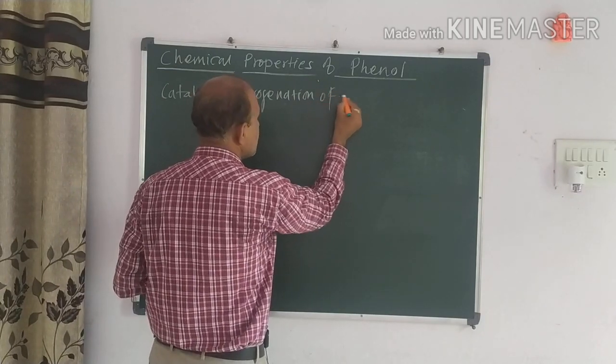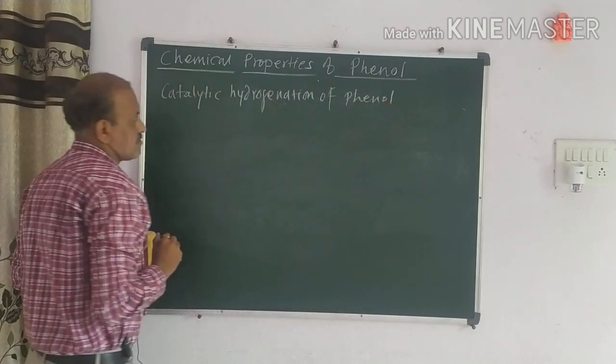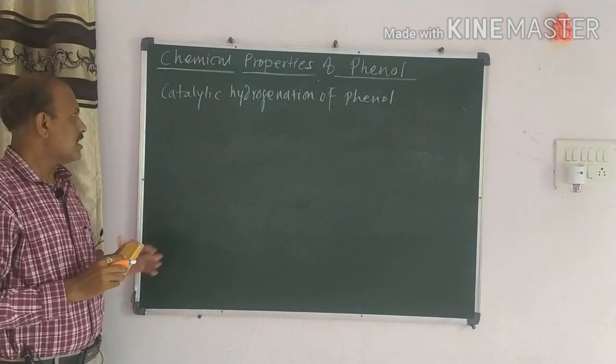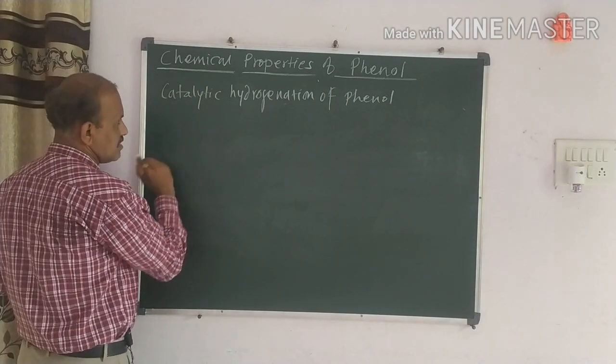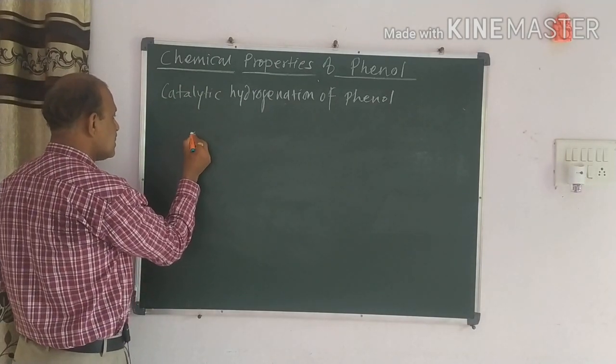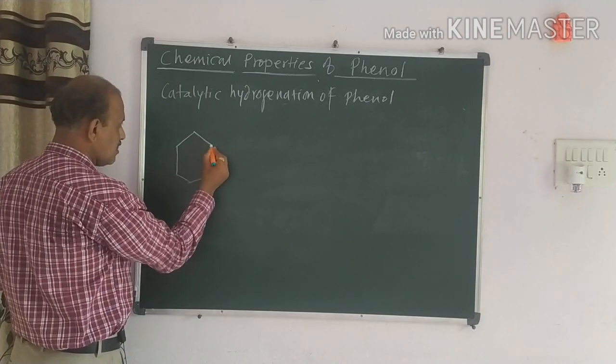Catalytic hydrogenation of phenol. No doubt you have got the idea. Here hydrogen is used along with the catalyst, so it is important. Now see here how we have to perform the reaction. Initially again we have to take the phenol. It is very simple now. Write with me.